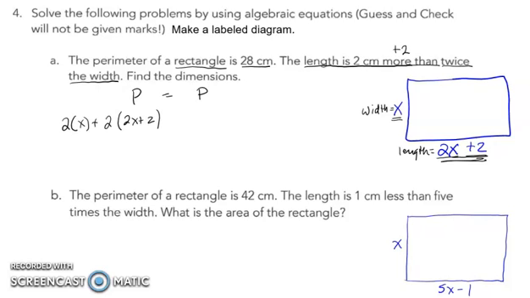And that's got to be equal to the perimeter, which I'm just telling you now is 28. Just as before, we're going to simplify the side with the variables first before we start trying to eliminate terms. So that's going to give me 2x plus 4x plus 4 equals 28. And the 4x and the 2x are going to add together to give me 6x.